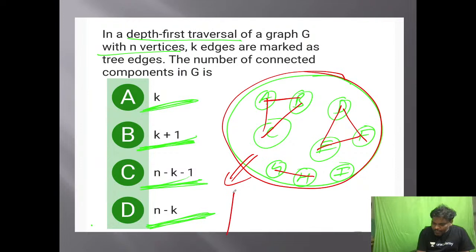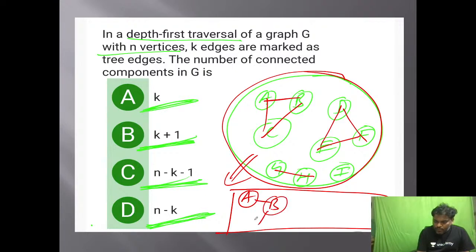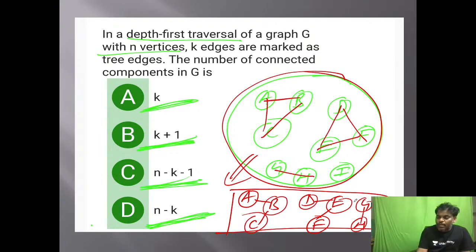If I apply DFS on this, let's check what happened. A adjacent, B adjacent, C. Next one, D adjacent, E adjacent, F. Next one, G adjacent, H, and I. A graph which contains 9 vertices. If I apply the DFS, can you see how many tree edges? K edges are marked as tree edges. How many edges? 1, 2, 3, 4, 5. 5 edges are marked as tree edges.